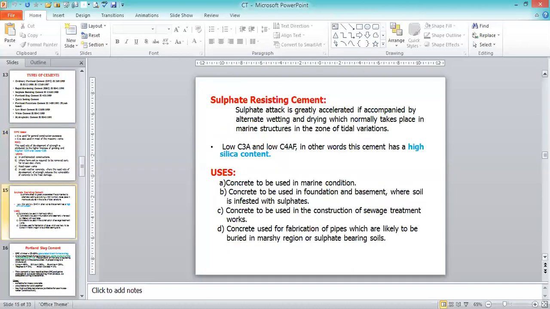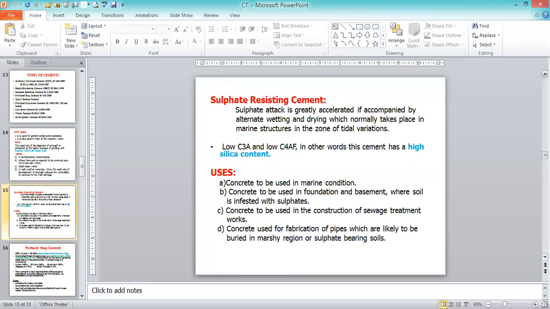Then sulfate resisting cement. Here, sulfate resisting cement is used where we have marine constructions. In marine constructions, the soil is exposed to various chemicals. That's why sulfate resistant cement is useful for marine constructions. Sulfate attack is greatly accelerated if accompanied by alternate wetting and drying, which normally takes place in marine structures, or the sea areas.